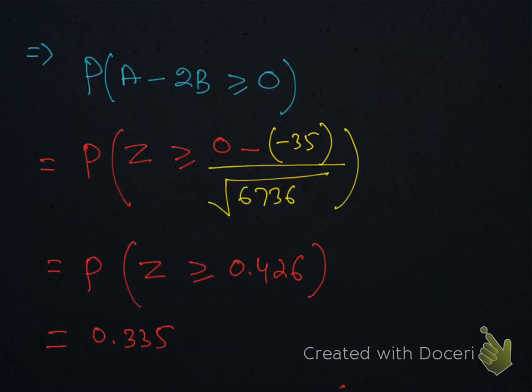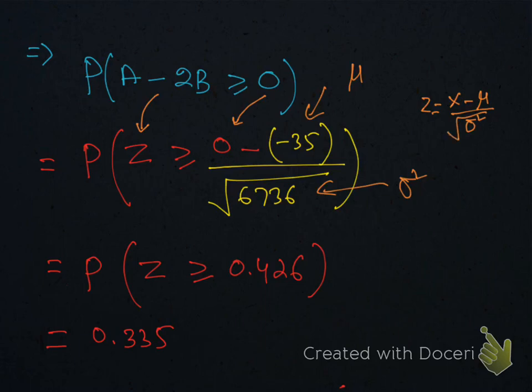Now let's find the probability. Since we are working in normal distribution, this entire thing will be replaced by Z. This 0 is here, and this is the value of mu and this is the value of sigma square root, because you all know Z is x minus mu over sigma. So I use this formula here. Now this is the calculated value of Z and hence this is the right answer.